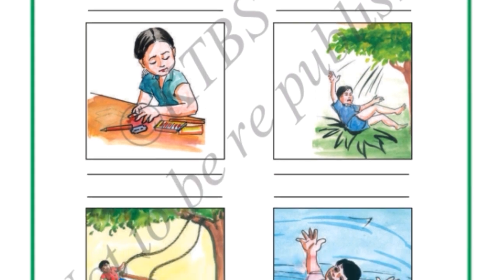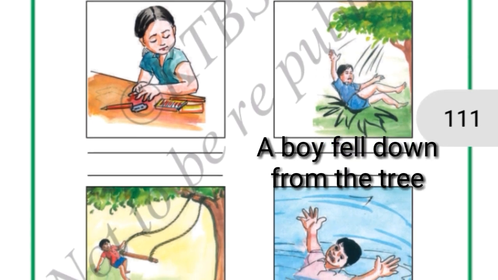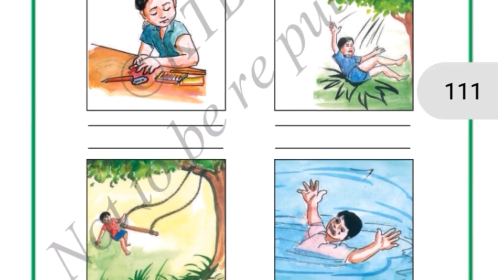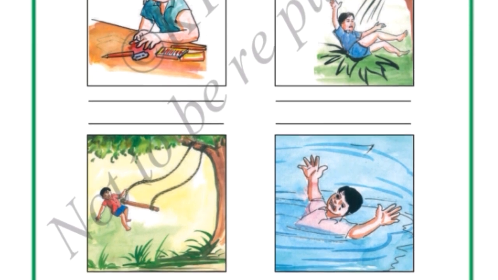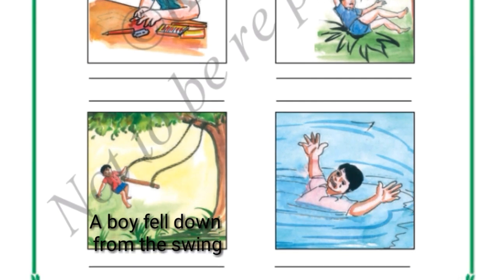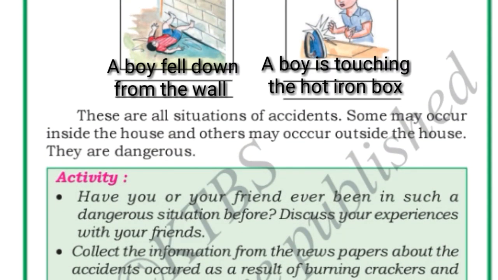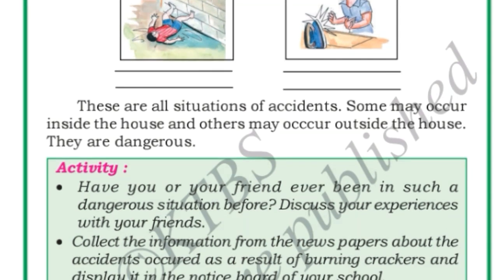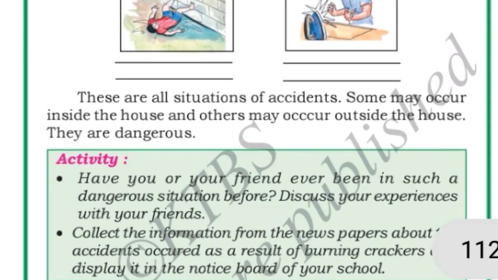Next, see in this picture, a boy fell down from the tree. While climbing the tree, a boy fell down. Next, see here, down in this picture, a boy fell down from the swing. Here in this picture, a boy is drowning in the water. See children, the boy is drowning in the water. Next, see here in this picture, a boy fell down from the wall. Here in this picture, a boy is touching the iron box. If we touch the iron box, what will happen? Our hand will burn. So, the boy is touching the iron box.